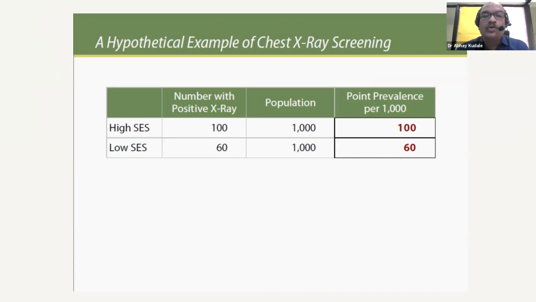If we carry out this chest X-ray screening in a population of, suppose, 1,000 from both groups, the result is the number of people with positive X-rays. In high SES it is 100 and in low SES it is 60. So point prevalence per 1,000 in the high SES group is 100 and in low SES it is 60.